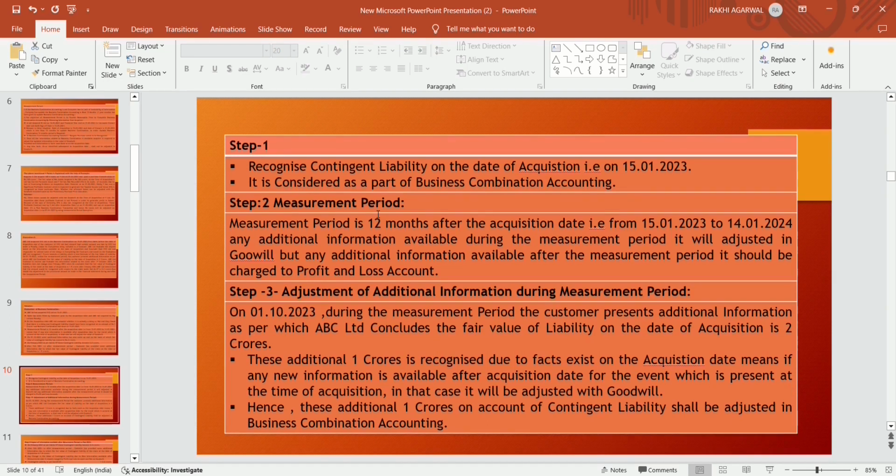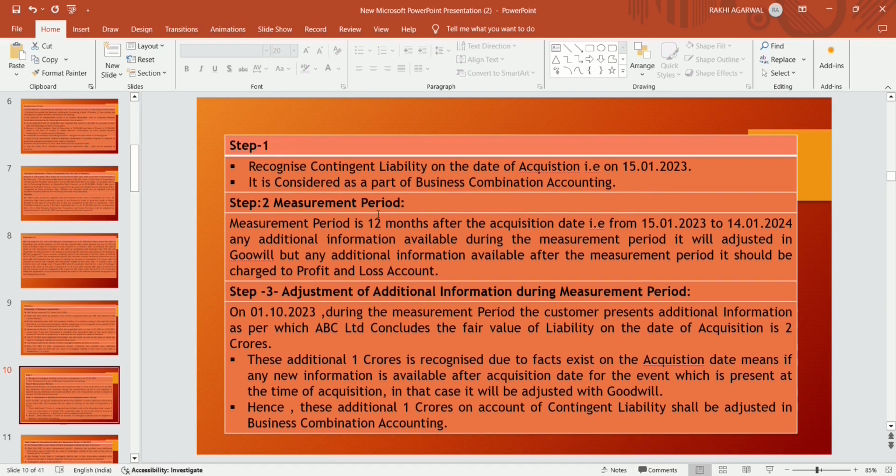These additional 1 crore is recognized due to the facts existing on the acquisition date. Means if any new information is available after the acquisition date for an event which was present at the time of acquisition, it will be adjusted with the goodwill.